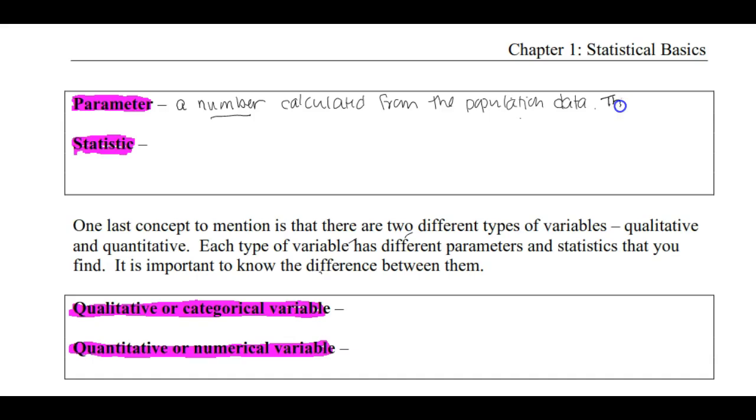This number is fixed, meaning it's a single value. So this number is fixed, usually unknown. It's the number that you want to find.